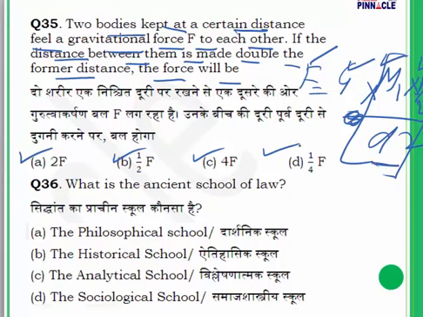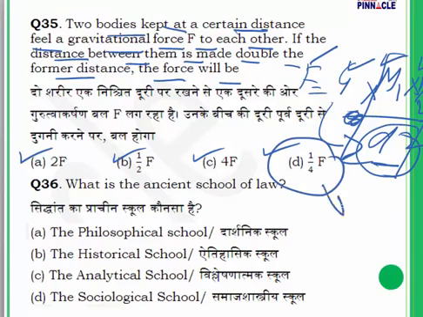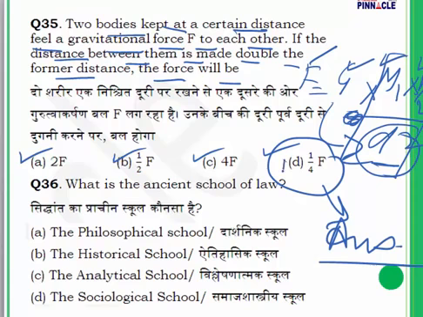Now, the gravitational force is inversely proportional to the square of the distance. So if the distance between the two bodies is doubled, the force of gravity is reduced to 1 by 4, and that is the reason we have 1 by 4 here. Our answer is going to be D. For question 35, the answer is D.